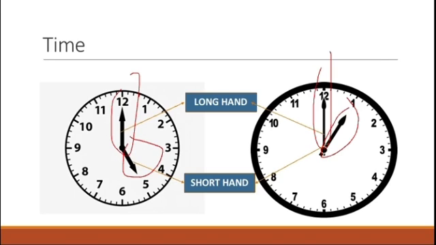Okay students, when you look at the clock, the short hand is at the 5 and the long hand is at 12. So what do you call it? We say it as 5 o'clock. Next, you can see that the long hand is at 12 and the short hand is at 1. So what do you call it? We call it 1 o'clock, right? I hope you all have understood what is the short hand and what is the long hand.